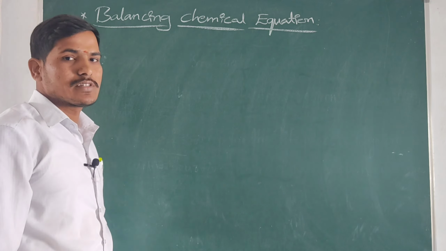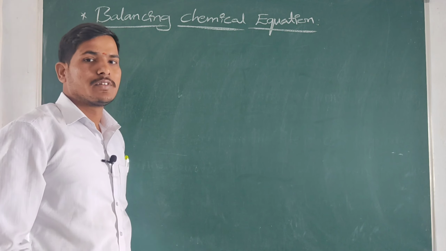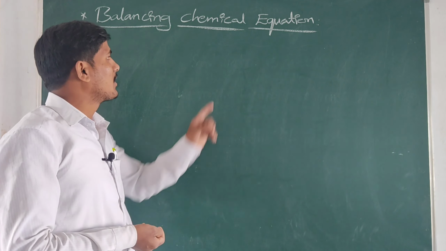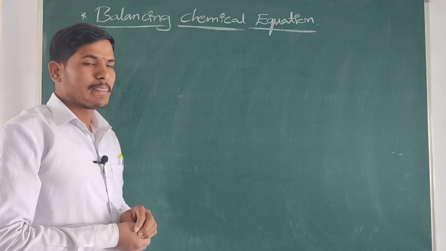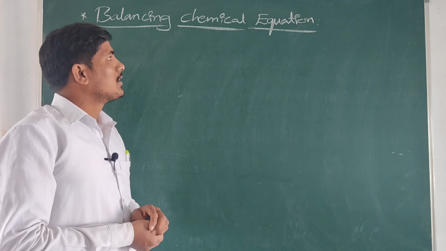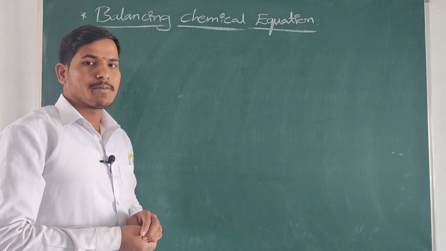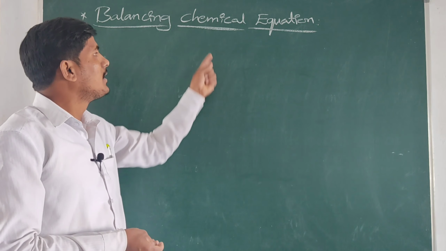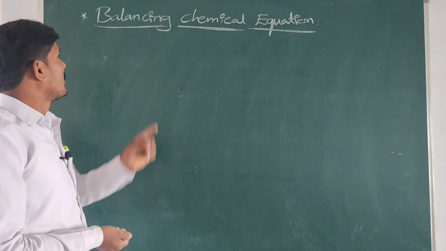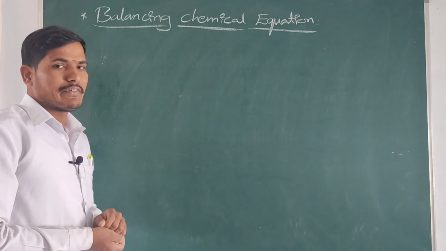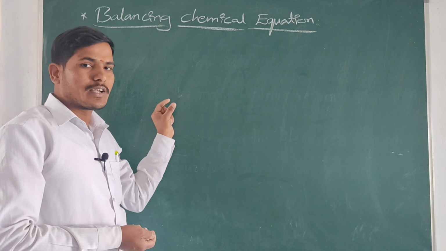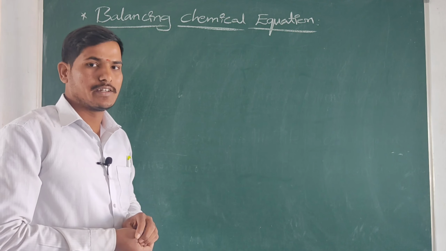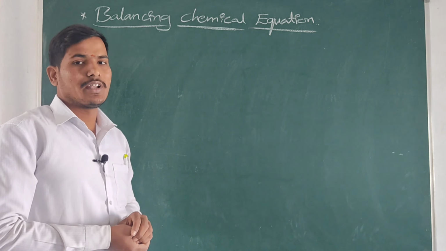A chemical equation is the symbolic representation of a chemical reaction using symbols and formulas. Balancing a chemical equation means that the number of atoms present on the left side and the number of atoms present on the right side are equal.